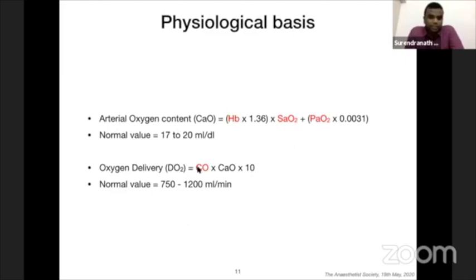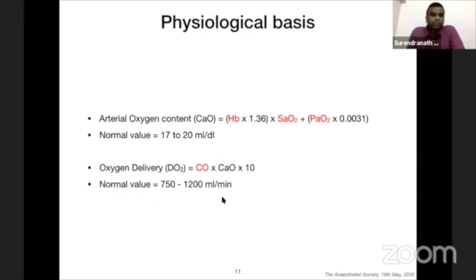And the delivery of oxygen depends on the product of cardiac output and the arterial oxygen content. So if you want to raise cardiac output, you don't require blood. You require only crystalloids or colloids. That is more than enough. But if you want to deliver oxygen, you need hemoglobin, for which you will require PRBCs. Other things are in our control, which is not dependent on the blood product which you are going to receive. The normal oxygen delivery value is between 750 to 1200 ml per minute.